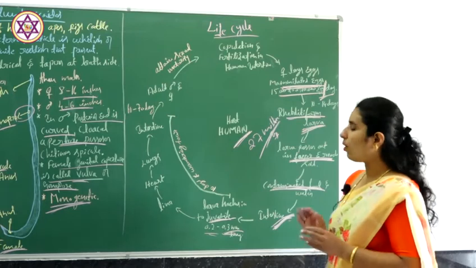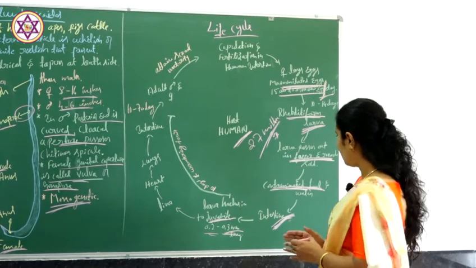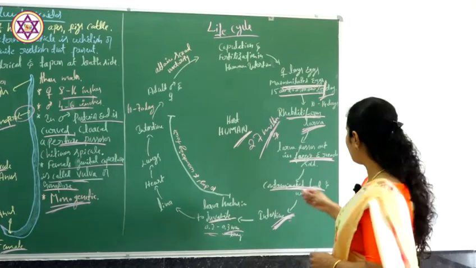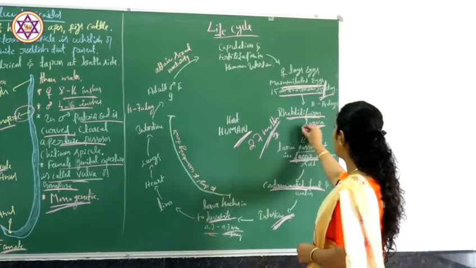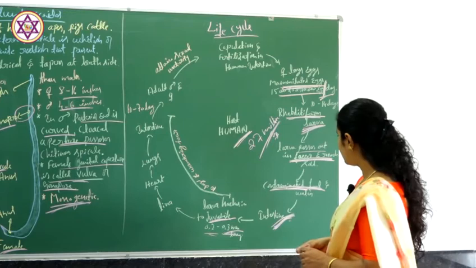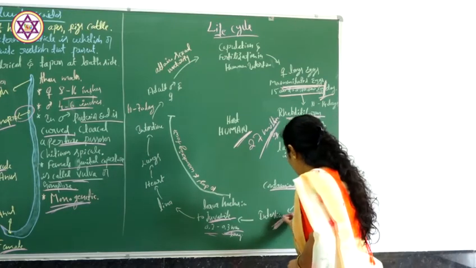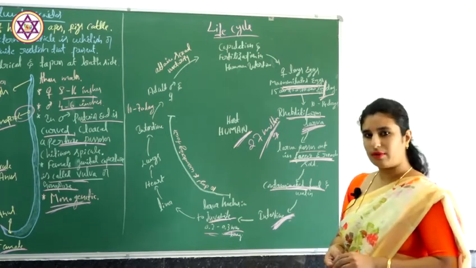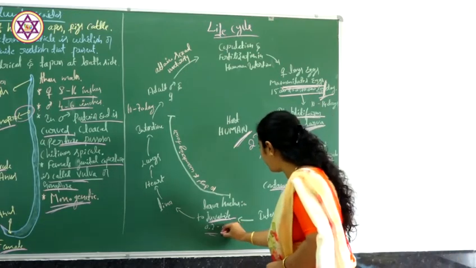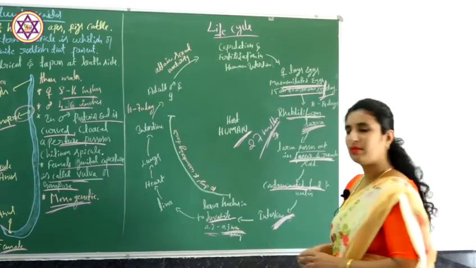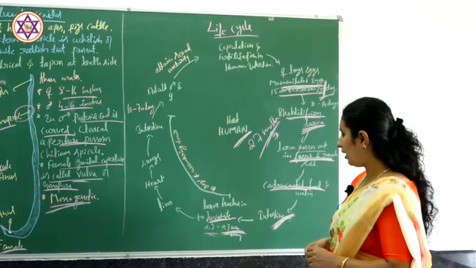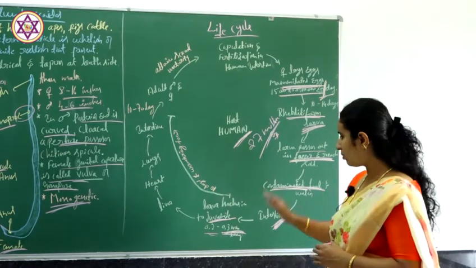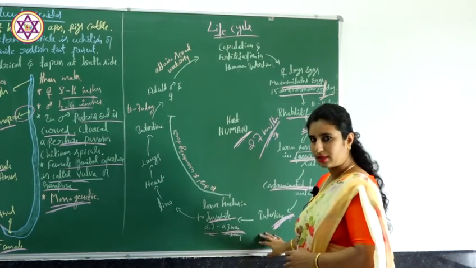So through contaminated food and water, the larva reaches the human intestine. There it hatches out into a juvenile, which measures about 0.2 to 0.3 mm in length, and development does not take place in the human intestine.